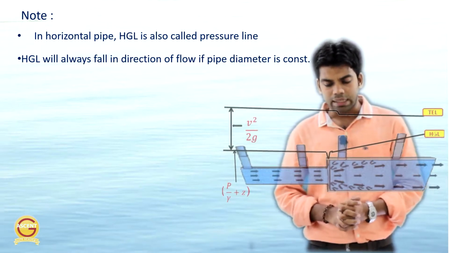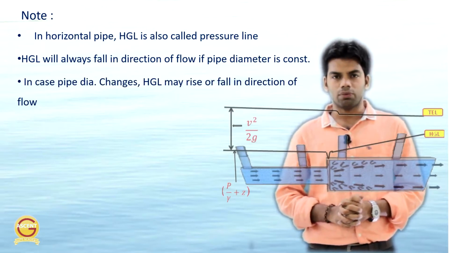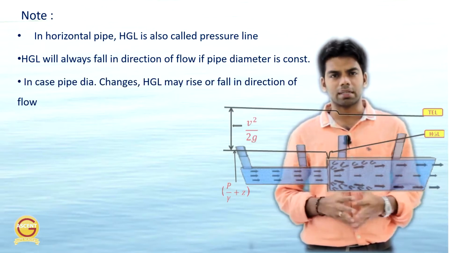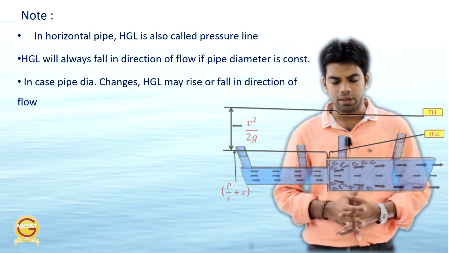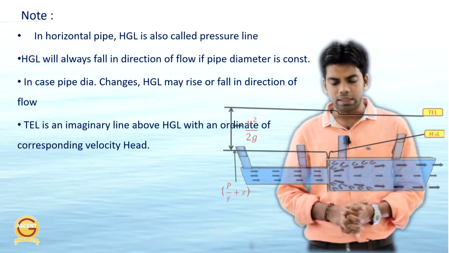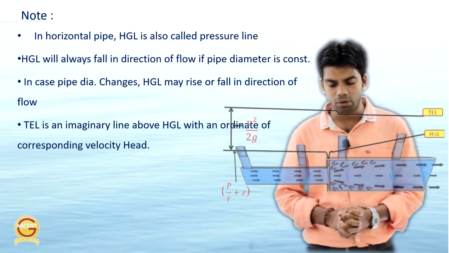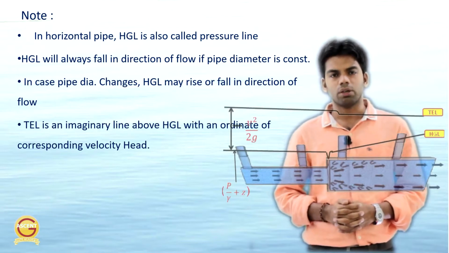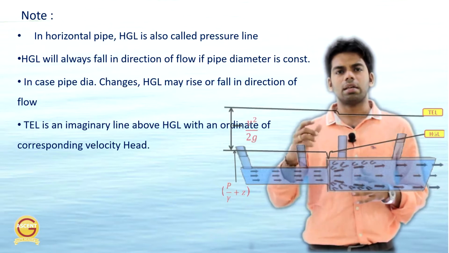Now, next, in case pipe diameter changes, HGL may rise or fall in the direction of flow. So as we have seen, if the pipe diameter is increasing, HGL is rising, and if the pipe diameter decreases, HGL will decrease. Next, total energy level is an imaginary line above HGL with an ordinate of the corresponding velocity head. Okay, what is total energy level? Total energy level is the imaginary level.